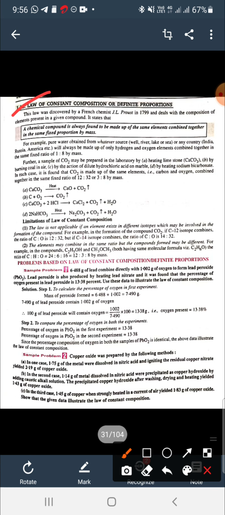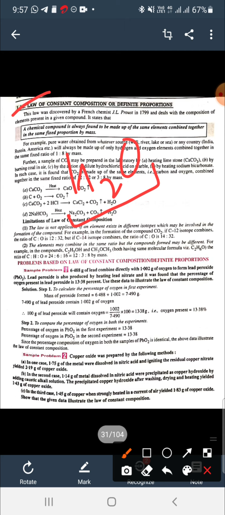Next is the law of constant composition, or definite proportions. In this law, if there is any compound, it is made up of the same atoms in a fixed ratio always by mass. So let us take an example.